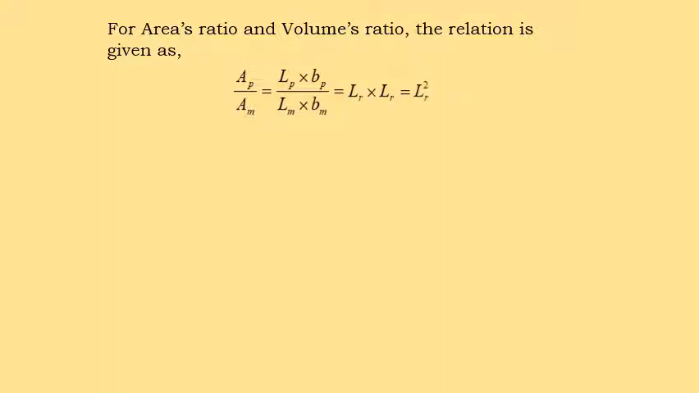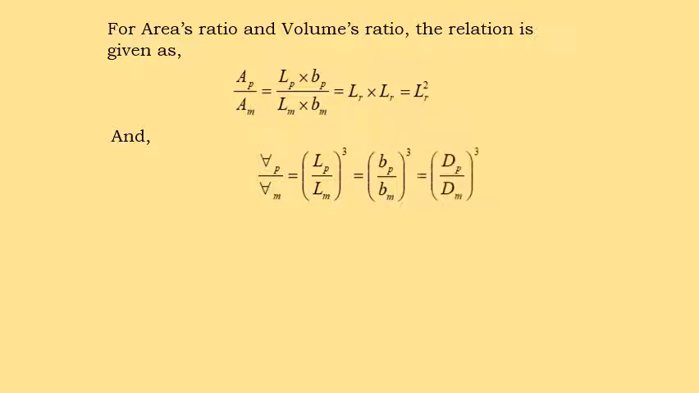That means LR square. Similar to the volume ratio, the volume is given by length, breadth and height of the model and prototype, or the diameter of the model and prototype is considered. At that time, this scale ratio is taken as LR cube. So this is information related to what? Geometric similarity of the model and prototype.